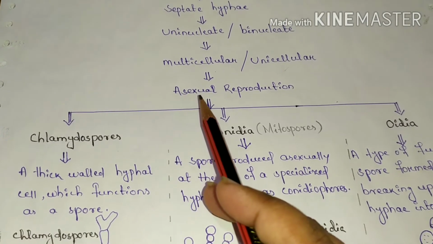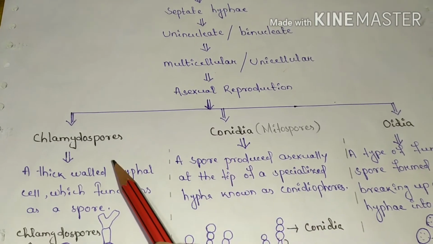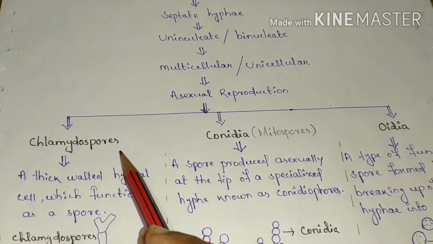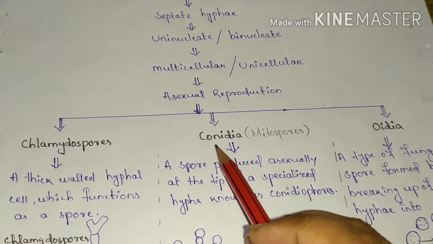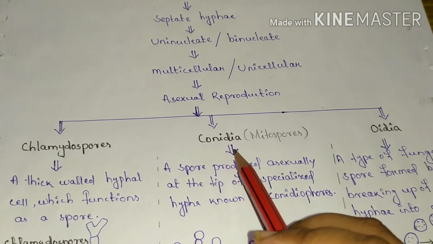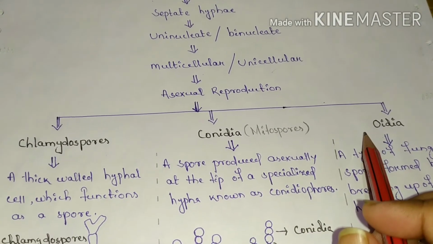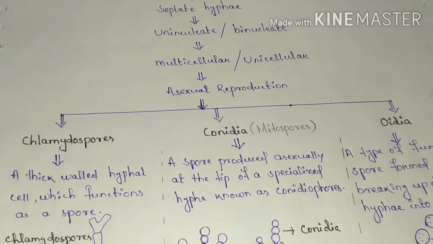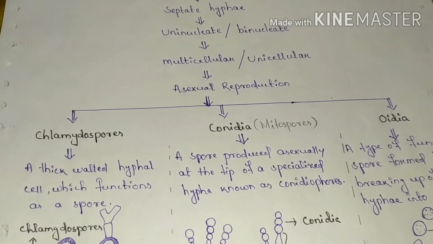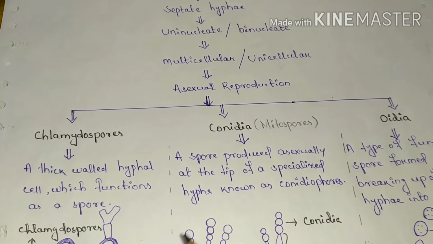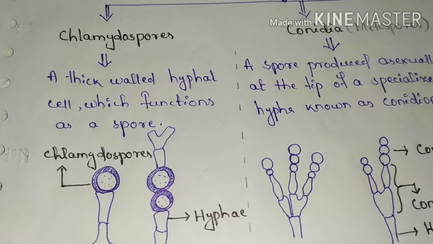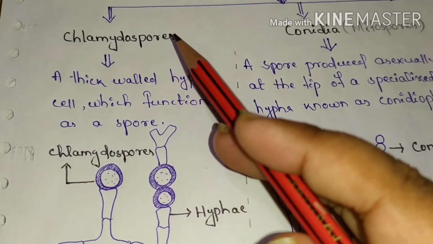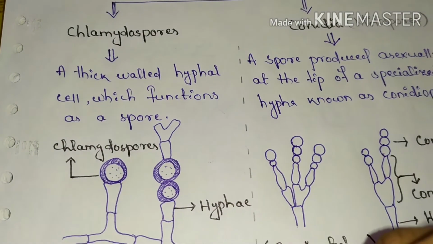Asexually, they reproduce by using three methods. The first one is by forming chlamydospores, the second one is by forming conidia, and the third and last one is by forming oidia. So let's discuss them one after another. Let's first discuss chlamydospores. What do we mean by chlamydospores?